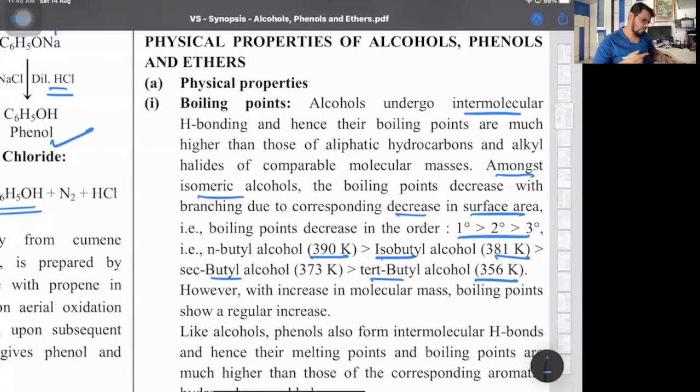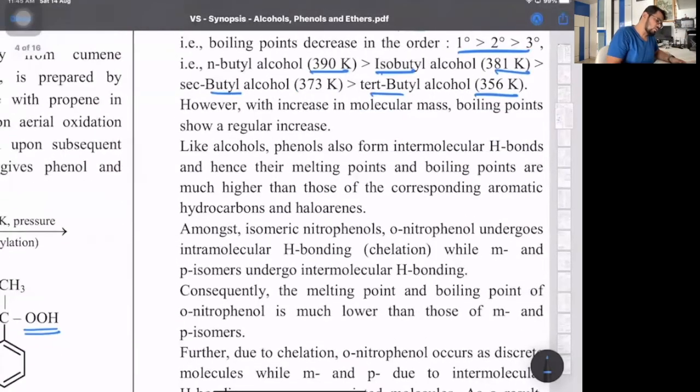Like alcohols, phenols also show intermolecular hydrogen bonding. That explains why their melting point and boiling point are higher as compared to haloarenes. Now, among isomeric forms of nitrophenols, this is very important, ortho, para, and meta-nitrophenol. Ortho-nitrophenol shows intramolecular H bonding, chelation. Chelation, from the word chelation meaning crab's claw, is donating its lone pair of electrons, pulling the metals towards themselves.